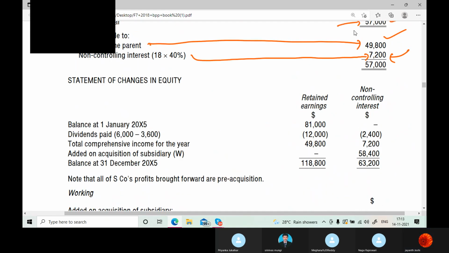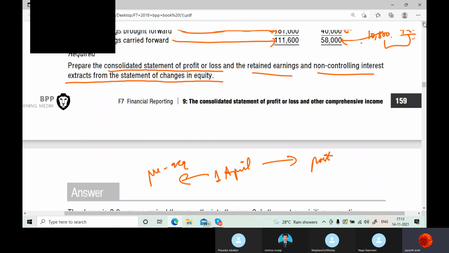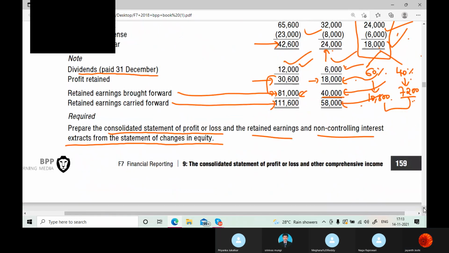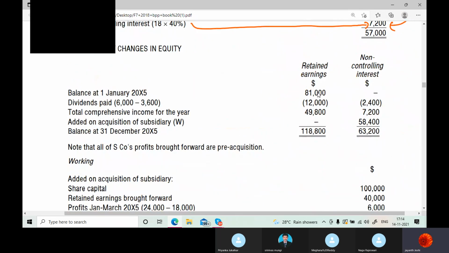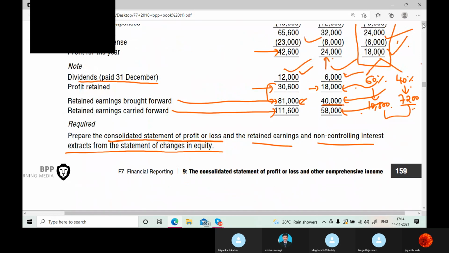Now, let us take everything here. See, what is the retained earnings of the parent? Opening balance, all of you, 81,000. And this is NCI's. So we took the opening balance. Dividends paid. How much dividends did they pay here? 12,000.